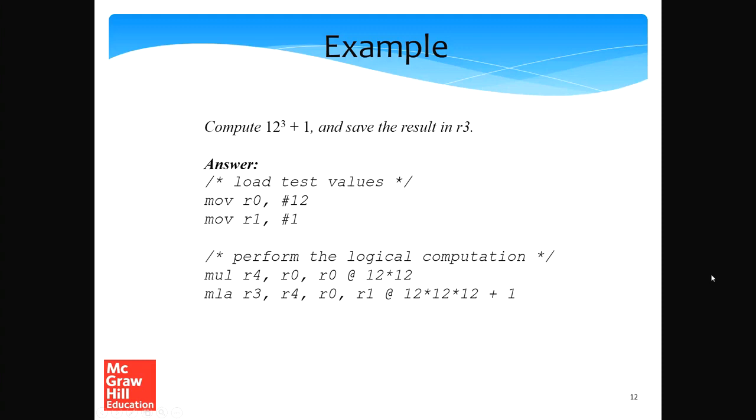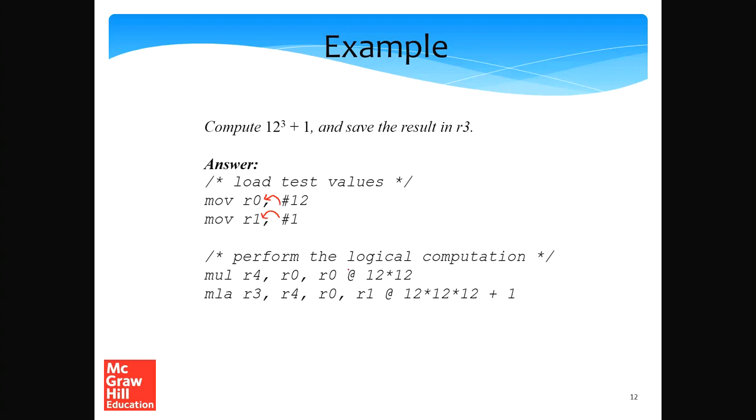Now let us consider an example. Let us compute 12 cube plus 1 and save the result in R3. Let's load the values, which basically means transfer the values. So let's transfer 12 to R0 and let's transfer 1 to R1. Now let's perform the logical computations.